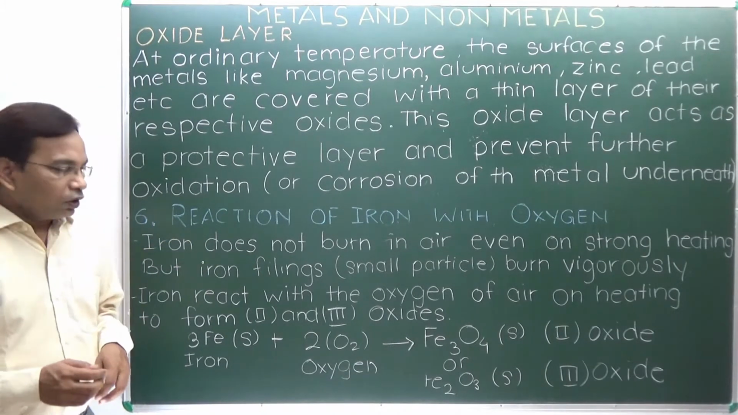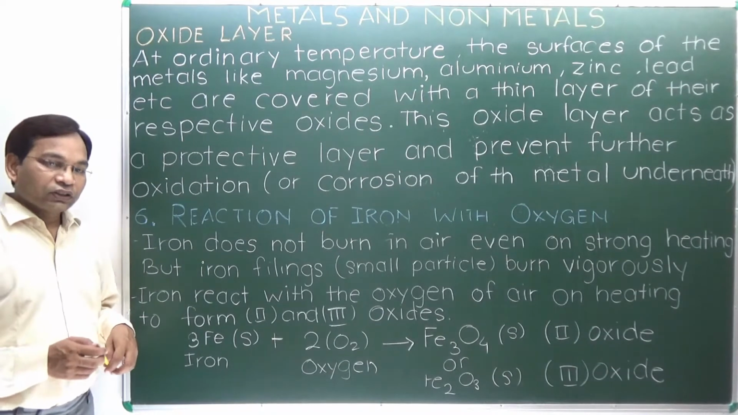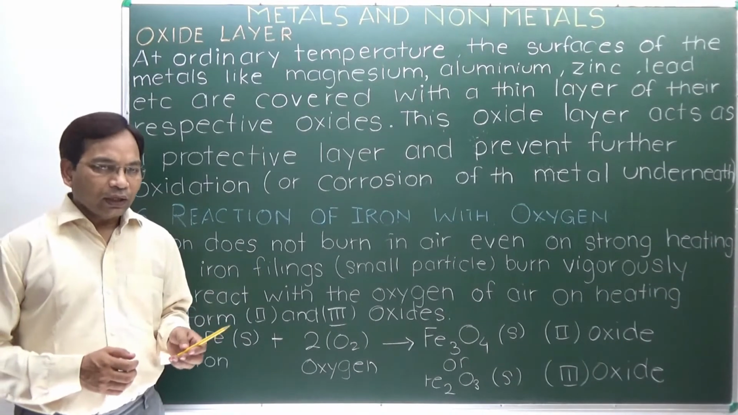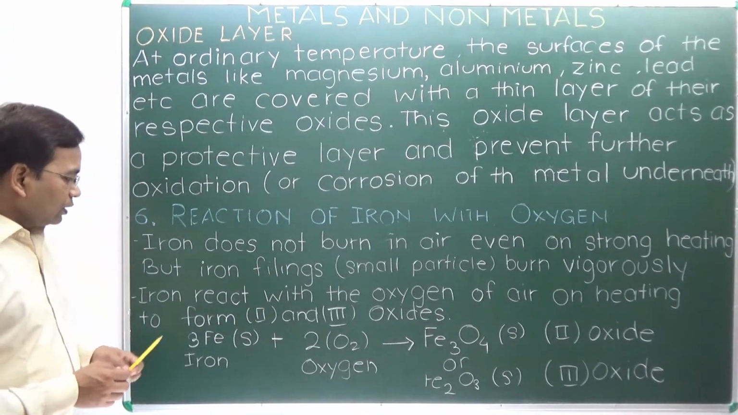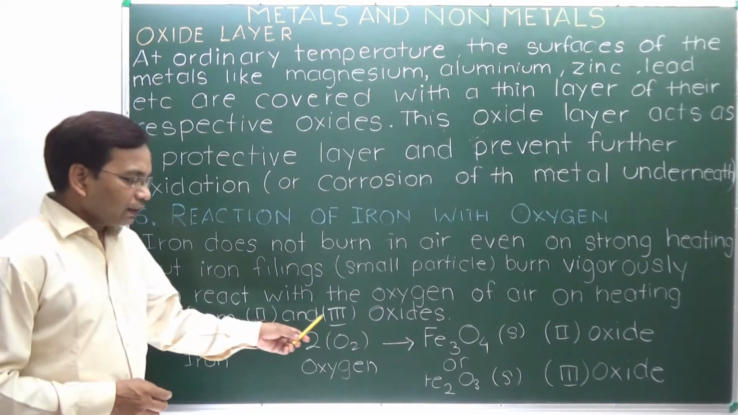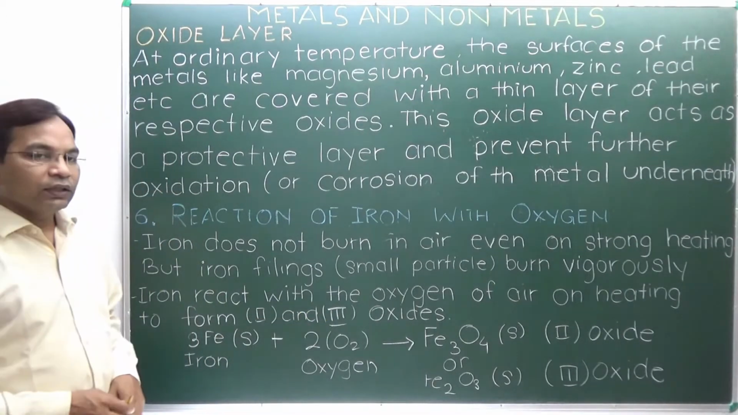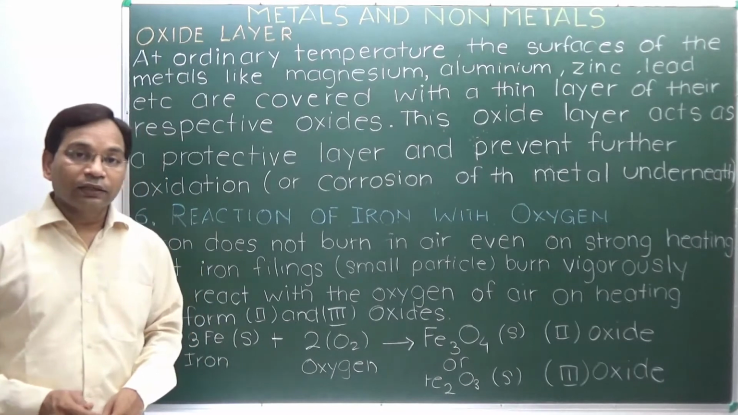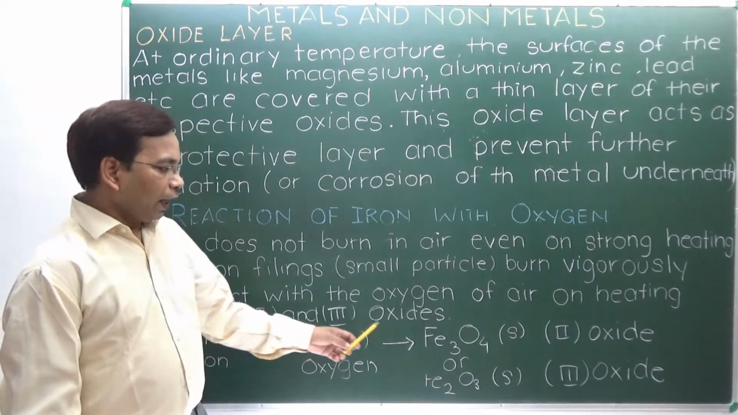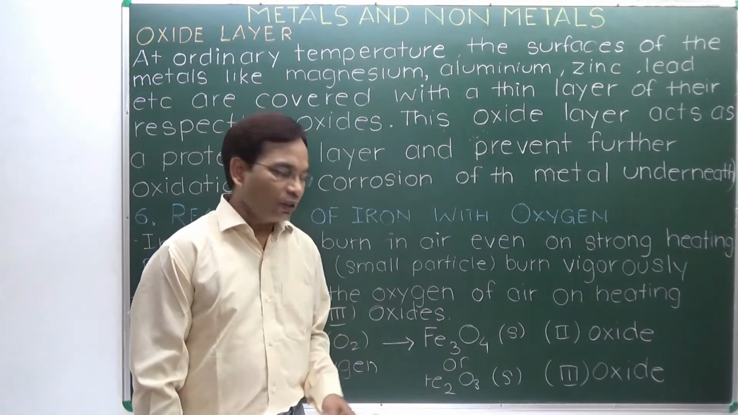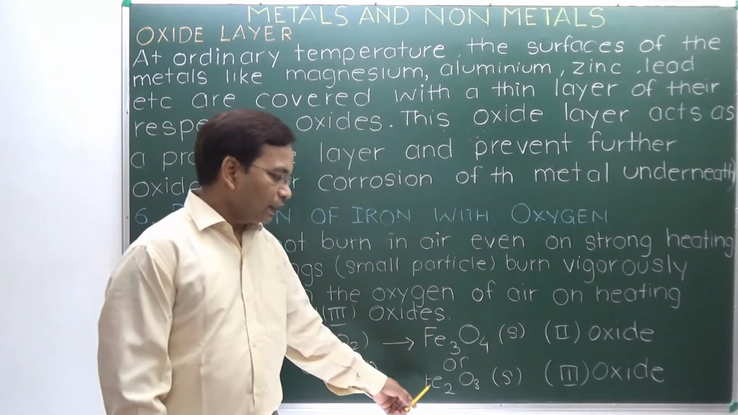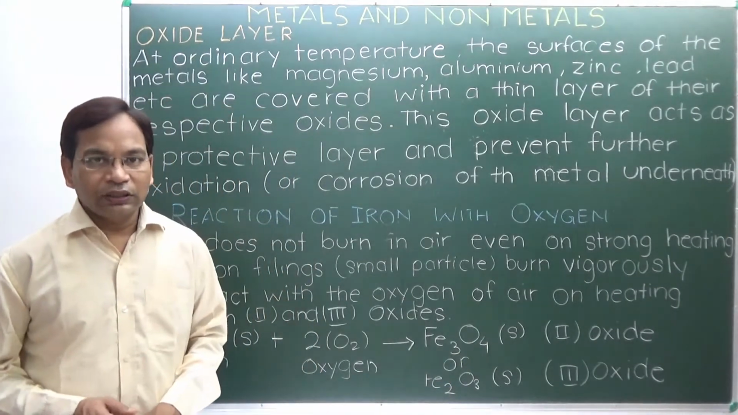Reaction of iron with oxygen. Iron does not burn even on strong heating, but iron filings, the small particles of iron, burn vigorously. Iron reacts with the oxygen of the air to form iron(II) and iron(III) oxide. Here iron reacts with oxygen to form Fe3O4 or Fe2O3. II means iron is in the +2 oxidation state, III means iron is in the +3 oxidation state.